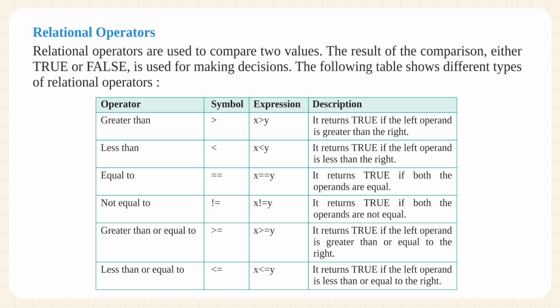Not equal to: x != y. It returns true if both the operands are not equal. Greater than or equal to: x >= y. It returns true if the left operand is greater than or equal to the right. Less than or equal to: x <= y. It returns true if the left operand is less than or equal to the right.